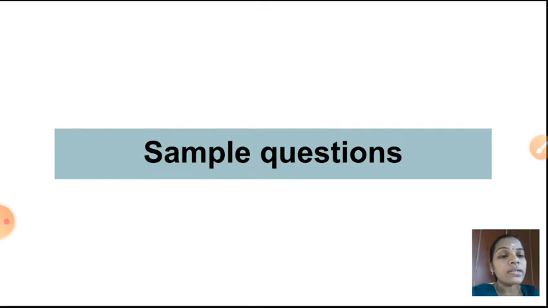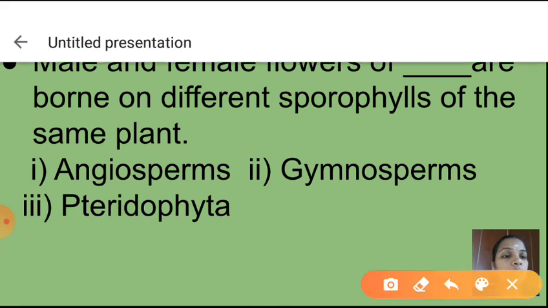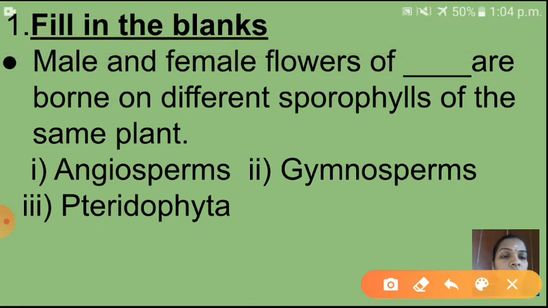Okay, so children, here fill in the blanks. One question I have given here. First one is C. Male and female flowers of dash are borne on different sporophylls of the same plant. Can you give me answer here? Your options are angiosperms, gymnosperms and pteridophyta. What will come?